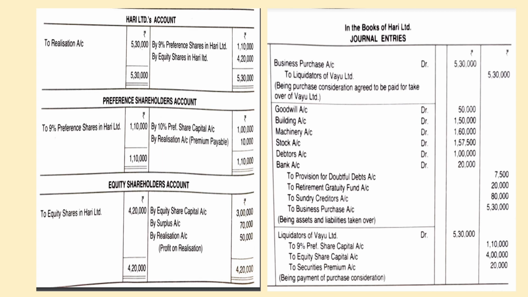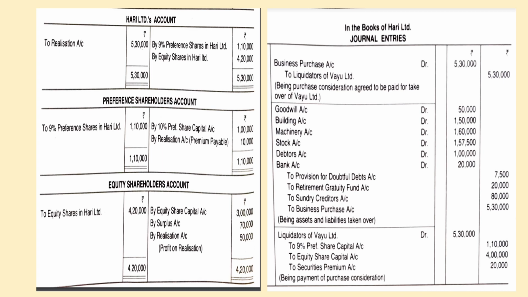Then the equity shareholders account. In the purchasing company, they are going to receive equity share capital to the extent of 4,20,000. So what entry will you pass? Equity shareholders account debit to equity shares in Hari Limited. So that's why we are repeating that. And coming to the credit side, equity share capital 3 lakhs rupees, and surplus, that is, the accumulated profits in the existing selling company, has to be transferred to the equity shareholders.